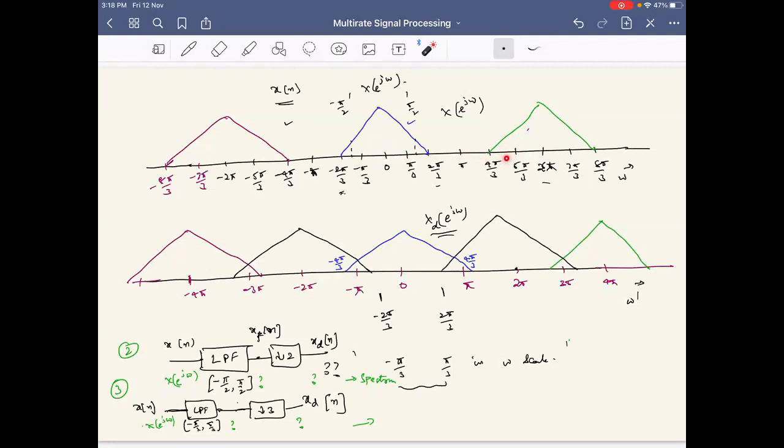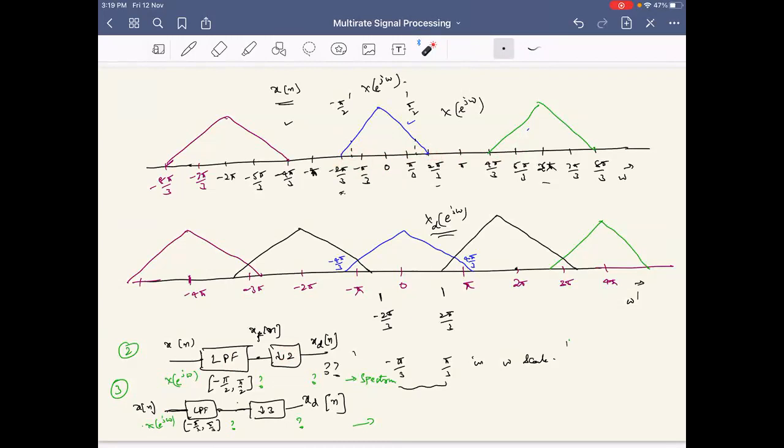In fact, for any signal, any spectrum, when I want to downsample by 2, what should the low pass filter cutoff frequency be? Yeah, quick answer is welcome. What should the cutoff frequency of the low pass filter be if I want to avoid aliasing when I downsample by 2, for any spectrum?